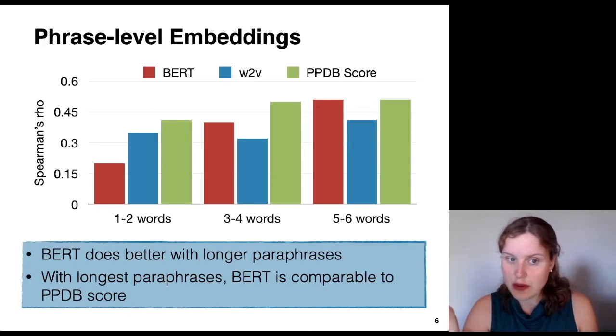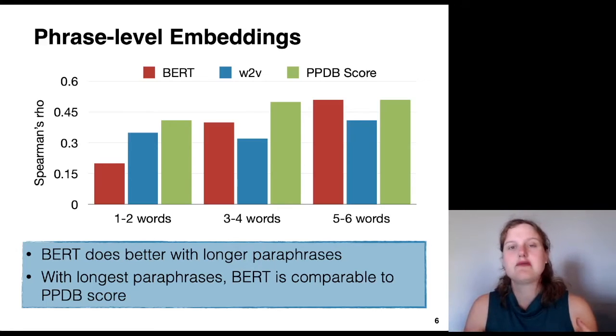It doesn't do super well with the 1 to 2 word paraphrases. And then with these longer paraphrases, BERT is comparable to the PPDB score. Now, this isn't an entirely fair comparison because the PPDB score has access to some translation information and some external sources of information that BERT doesn't have access to. But we can see in general that BERT is learning about the same as this quality score that comes with the PPDB.